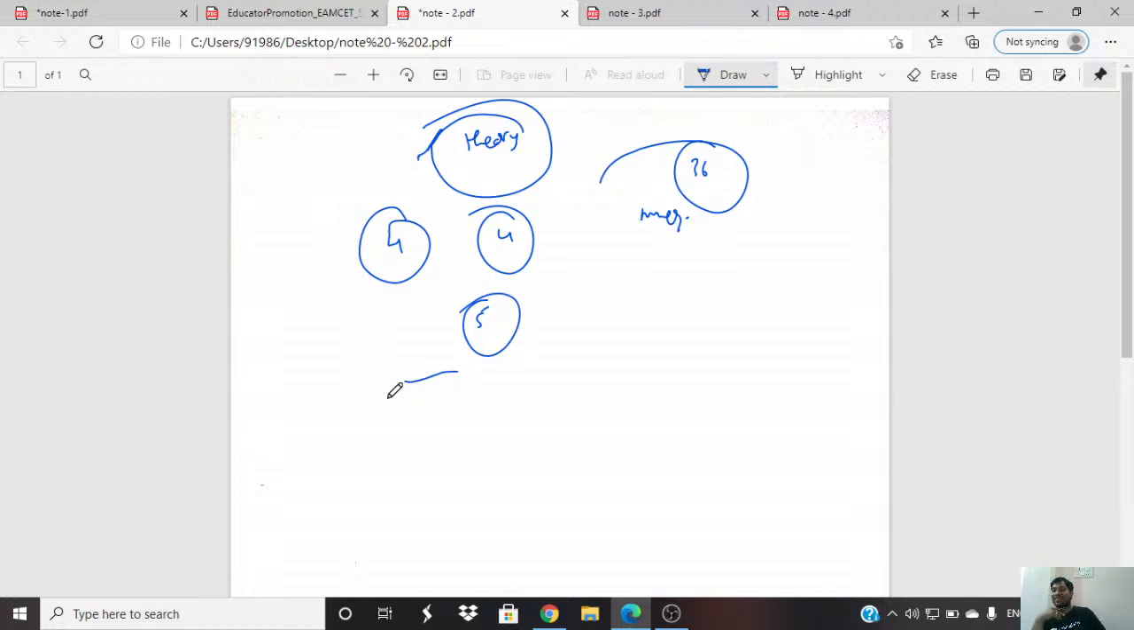We can't guess MCQs. How can we guess? But we can guess the model MCQs, the models and formulas, which model they will give.